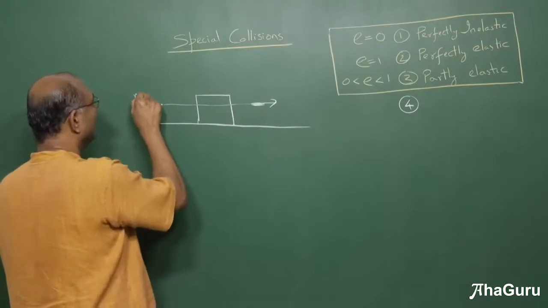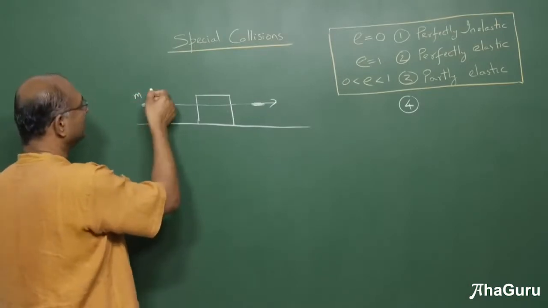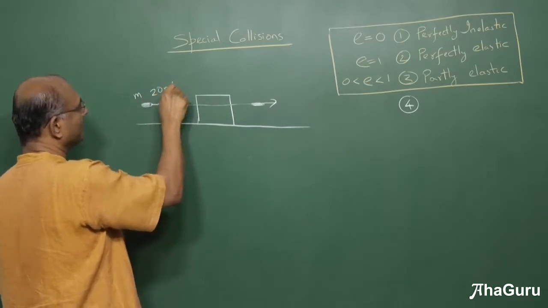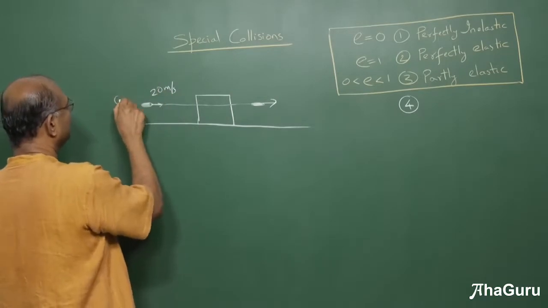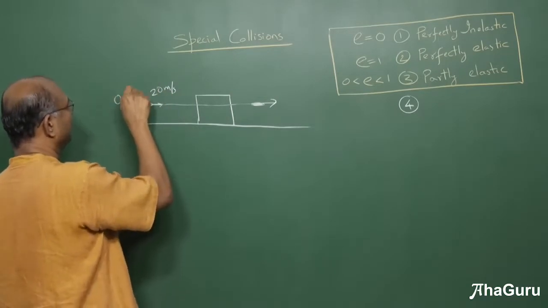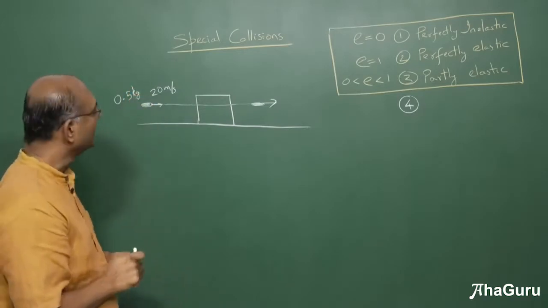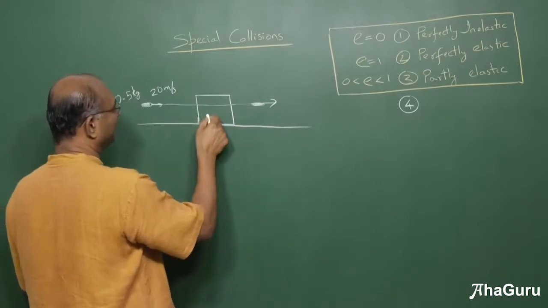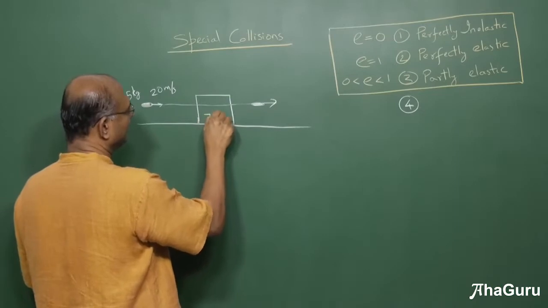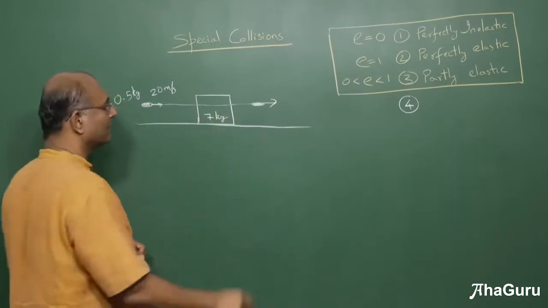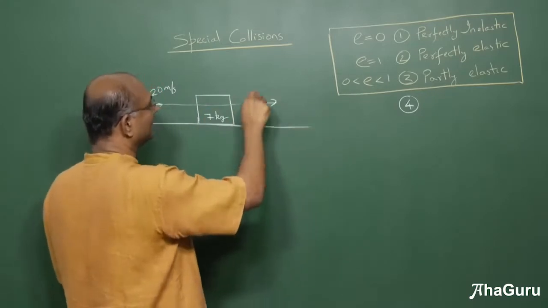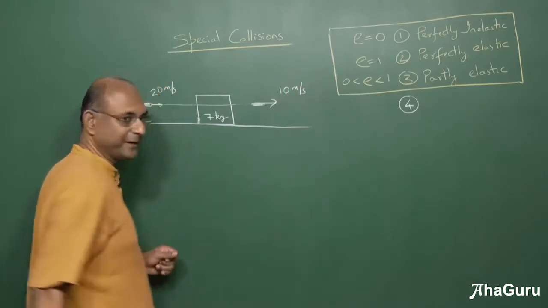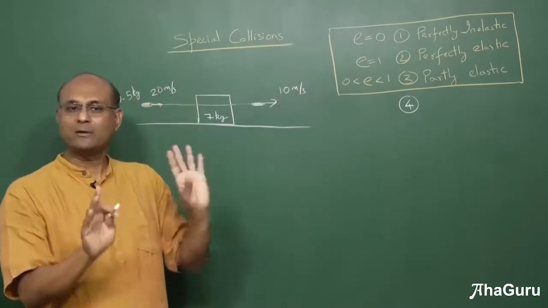So what I'm going to do is, I will say this was mass m, and let us say you had a velocity of some 20 meters per second. Let's in fact come up with a mass for this. I'm going to say this had a mass of 0.5 kg. It's a big bullet. Okay, and let us say that this block has a mass of let us say 7 kg. And the bullet comes out making a hole. It comes out, let us say, with 10 meters per second speed. Little part of the bullet may stick there, which I am going to ignore.